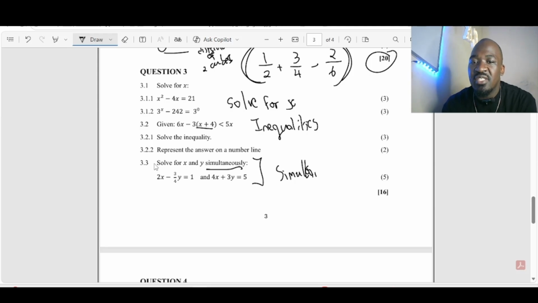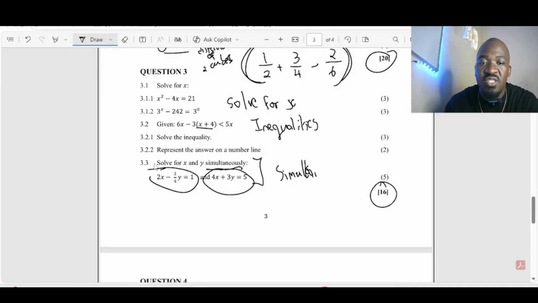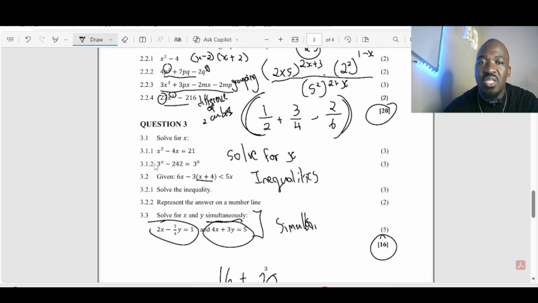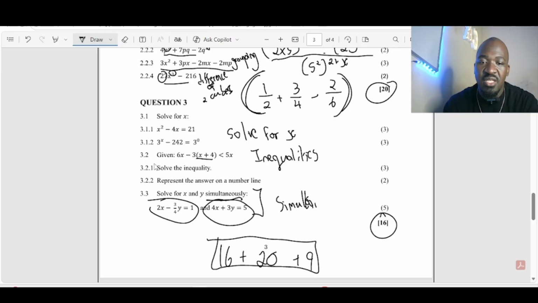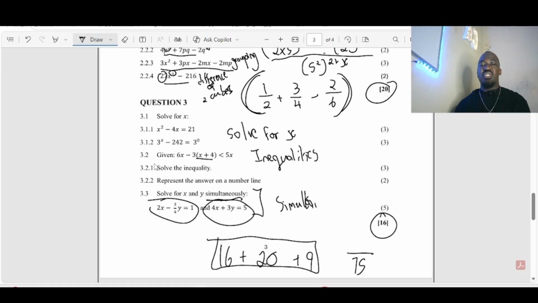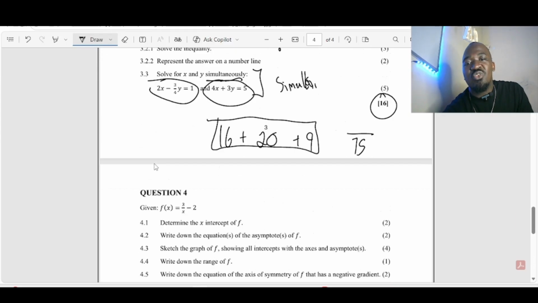Here's the term simultaneous equations. As you can see, this one and this one, they're basic, the ones that we're given here. But yeah, we just broke down question 1, question 2, as well as question 3. We have those few concepts which is algebra. Then you can simply see here we have 16 marks, so meaning you were supposed to get 16 plus 20 plus 9. Understand? So once you have this, it's over, at least it's over 75 already before you even jump to your functions. And your functions is just the last question so that you can get your 75.